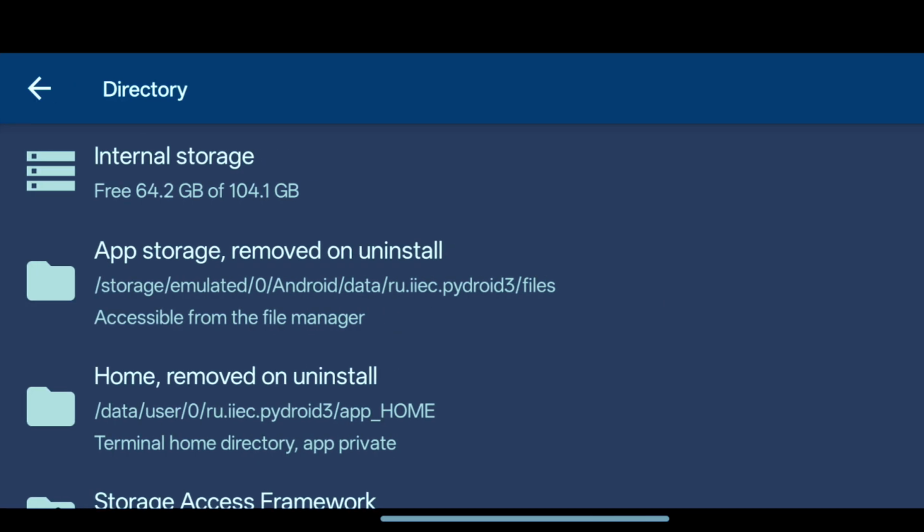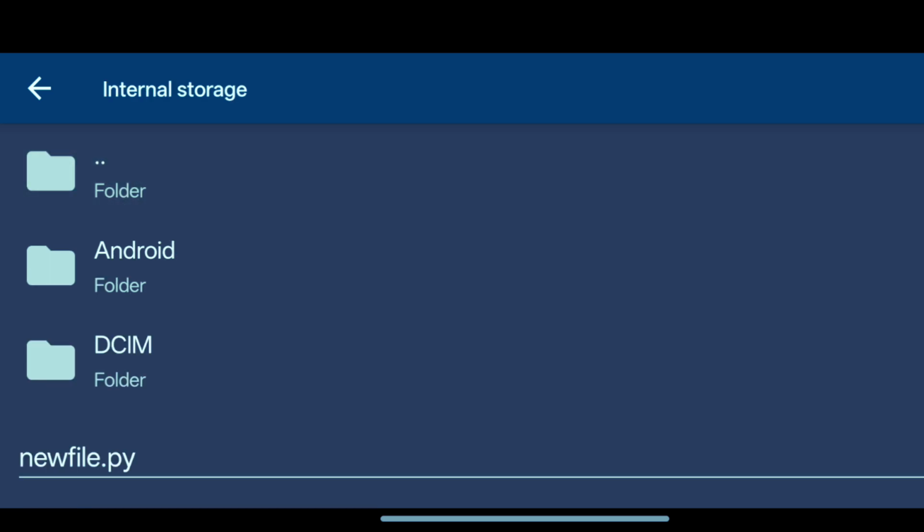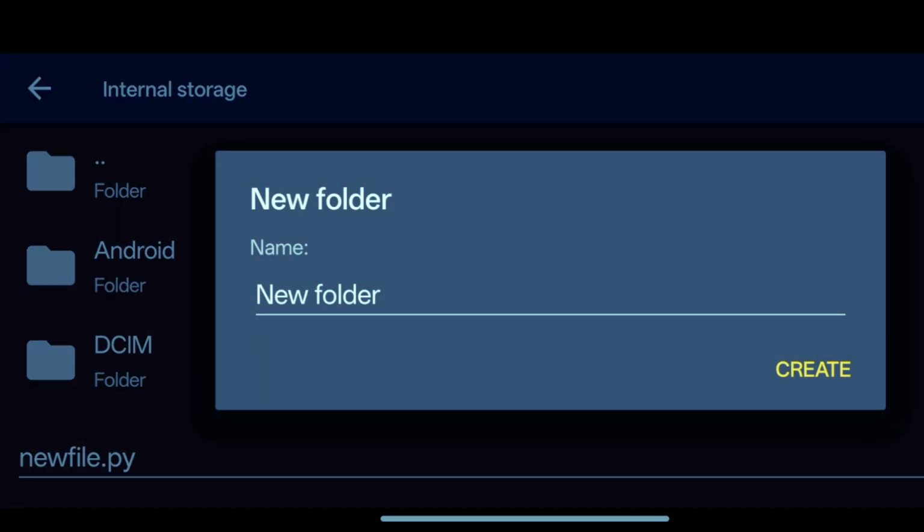First, open the Pydroid app. On the top right corner, click on the file icon. From here, we will create our project folder. Now tap on Save As. Select Internal Storage. At the top of the screen, you will see an option called New Folder. Click on it and create a new folder named house_price_project.